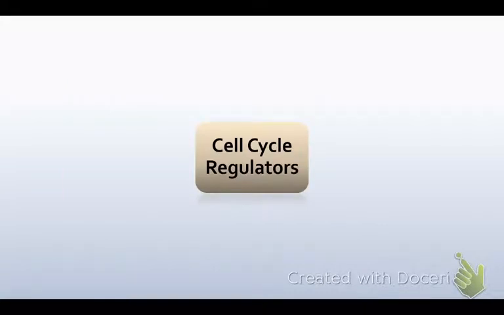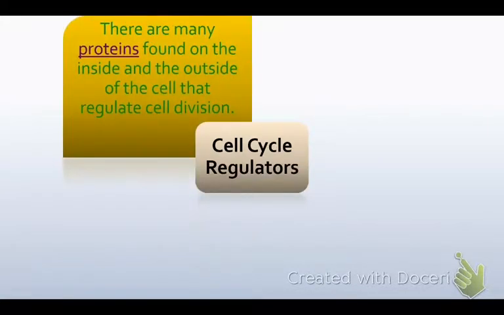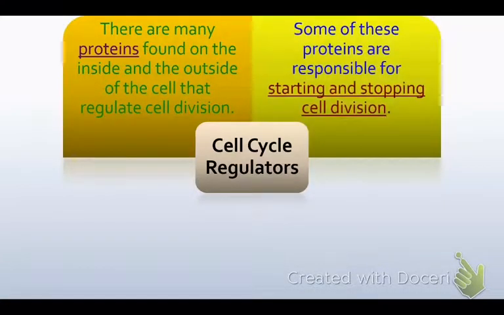So there are some cell cycle regulators that we're going to talk about. There are many proteins found on the inside and outside of the cell that regulate cell division. Remember how we talked about those proteins, carbohydrates, everything on the cell membrane? Well, this is where they come into play. Some of these proteins are responsible for starting and stopping cell division.